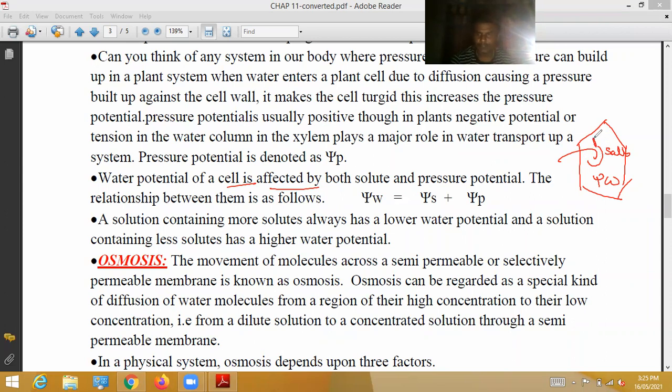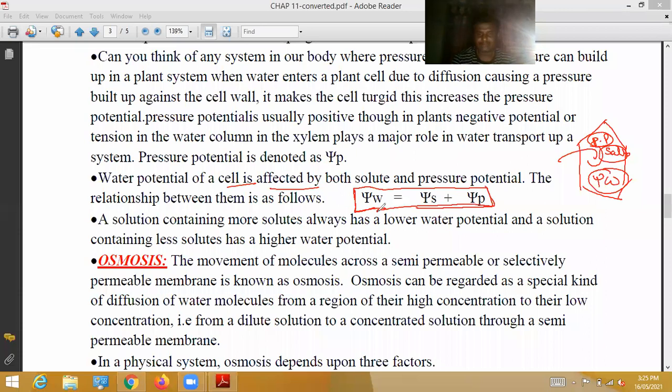Here pressure potential will already be there. So due to the pressure potential and salts, the water potential is affected. Next, the relationship between solute potential and pressure potential is like this: water potential is equal to the solute potential plus pressure potential.